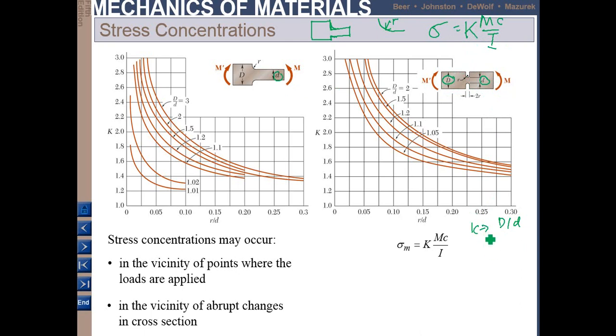And then this is K. Okay, so to find K, first you need to find D over d, and then the second, you need to find R over d. You know the value of the radius, and you know the value of d, so you can determine R over d. For example, let's say you get R over d is 0.15, you bring it to the graph top, and then find the value of D over d. If D over d is, for example, 1.2, your graph intersects here, and this is the value of your K. So you just multiply the maximum stress with K. Okay.